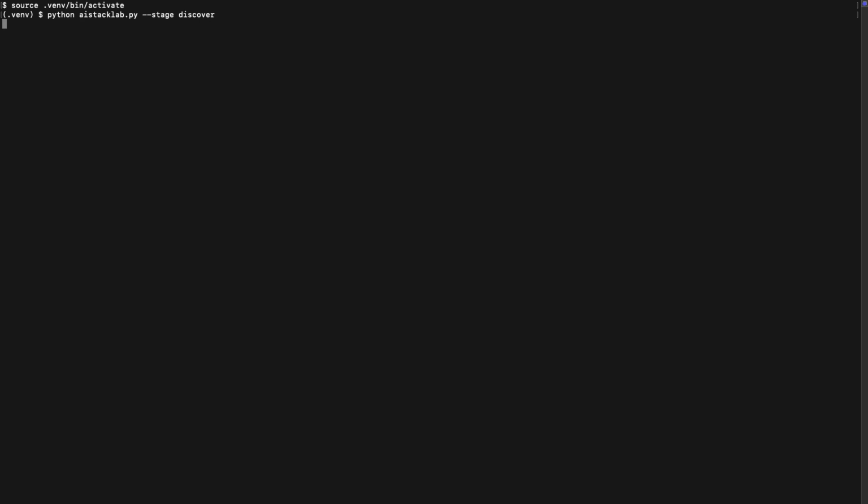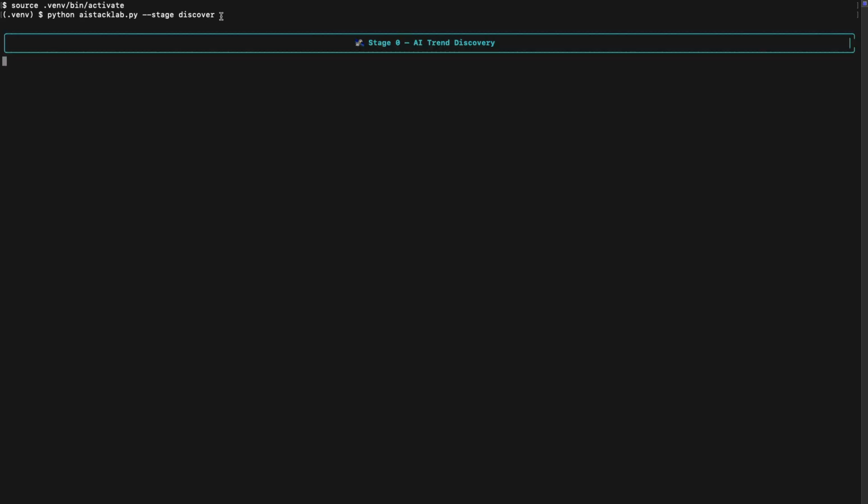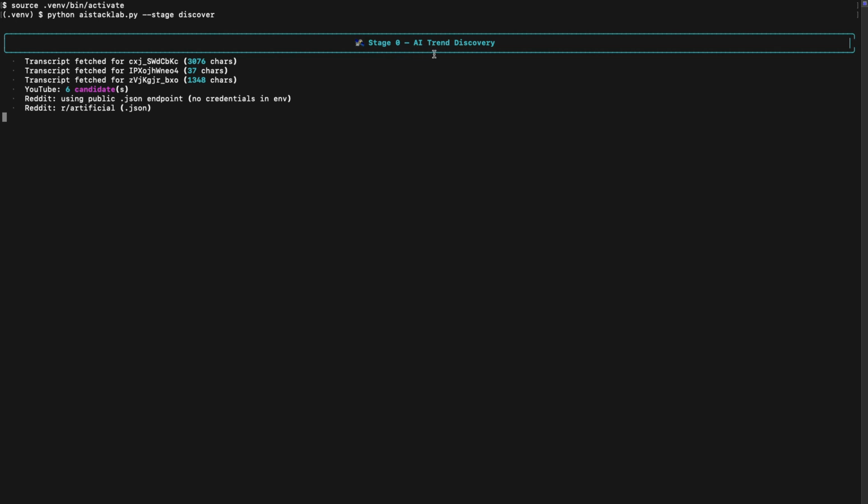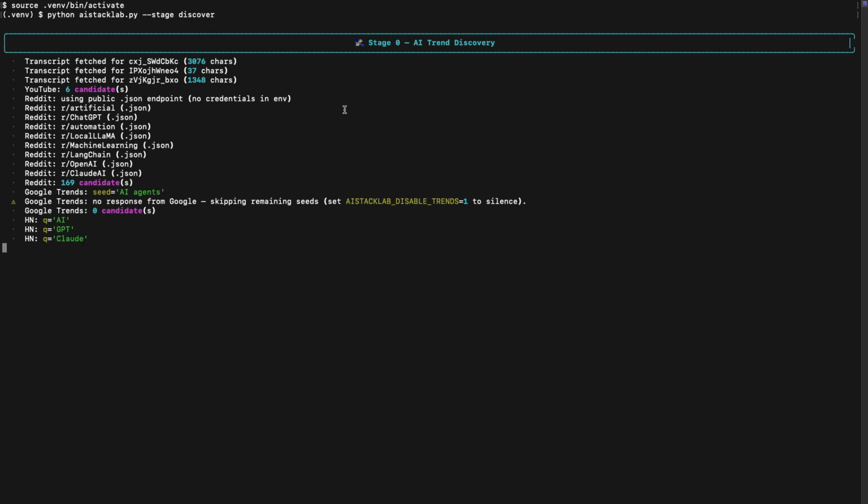Let's run it live. This kicks off stage 0 and starts pulling candidates from all 5 discovery sources in real time: Reddit, Hacker News, Google Trends, Product Hunt, and YouTube. As the pipeline runs, each source contributes its own independent signals, and topics that appear repeatedly start accumulating score. This is the important part. The system isn't chasing whatever happens to be loudest on one platform. It's looking for overlap across ecosystems.